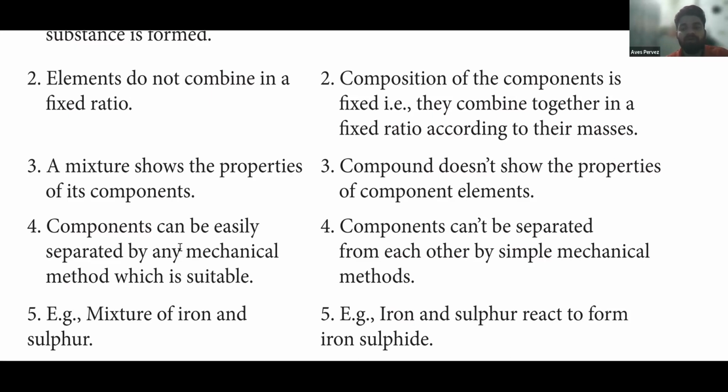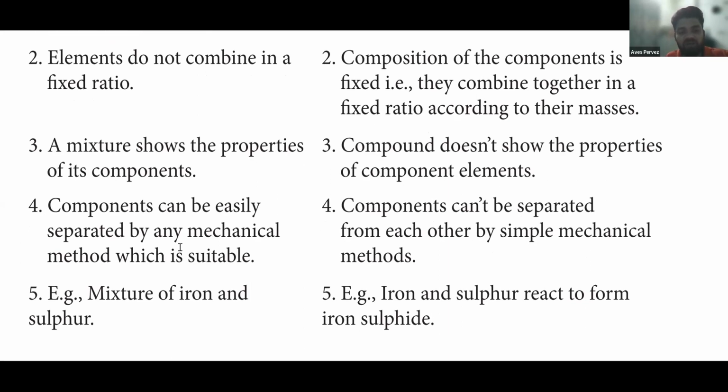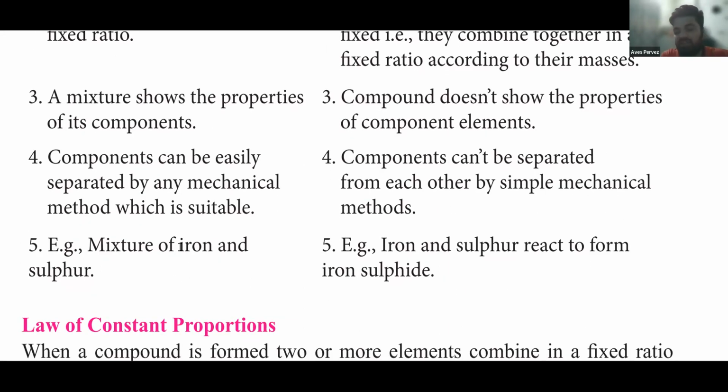So a compound does not show the property of its components. The third point, components, or you can write constituents, can be easily separated. Because they are physically bonded, they can be easily separated by simple evaporation, distillation, filtration, centrifugation. But you cannot separate the hydrogen from the water by simple filtration or evaporation.